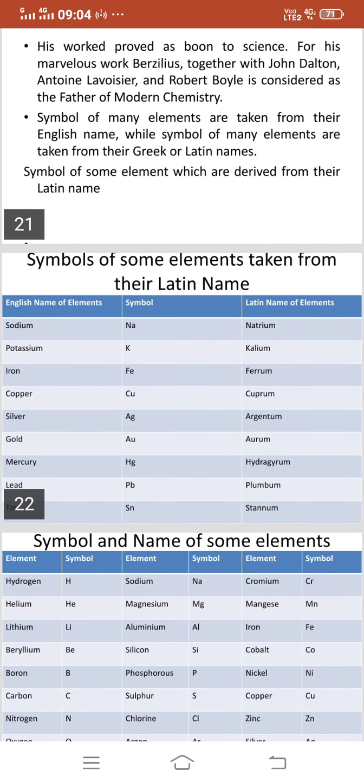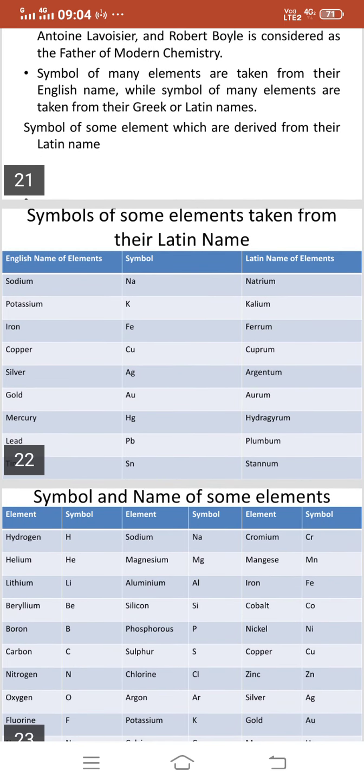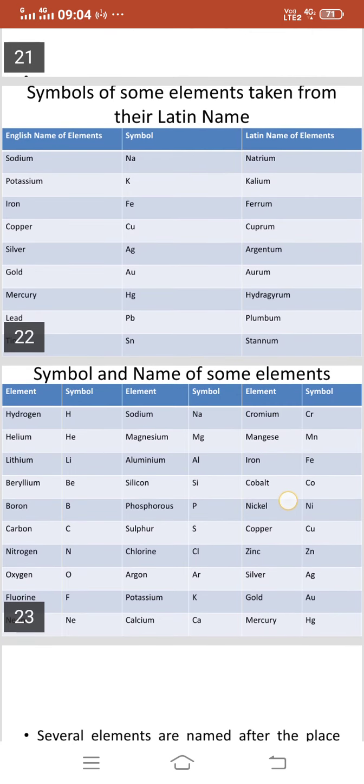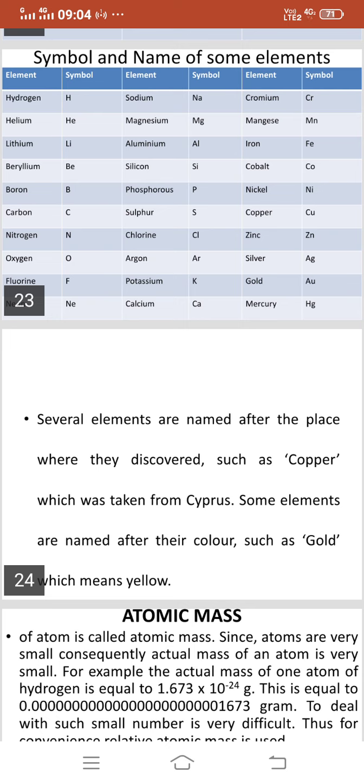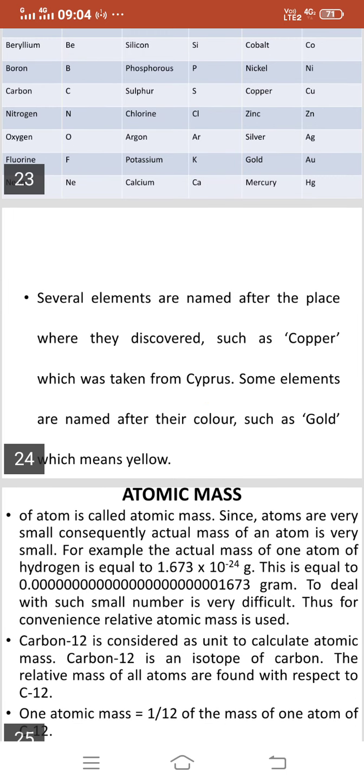Symbol and name of some elements you can see also in this particular slide. Several elements are named after the place where they were discovered, such as copper, which was taken from Cyprus. Some elements are named after their color, such as gold, which means yellow.